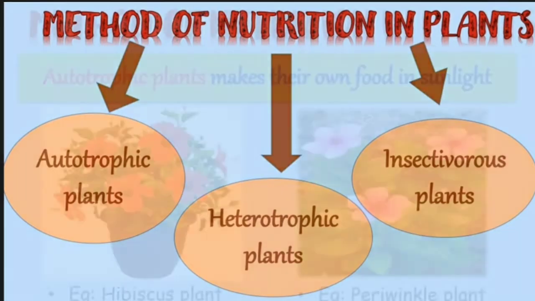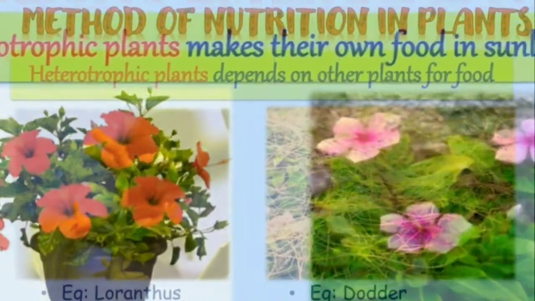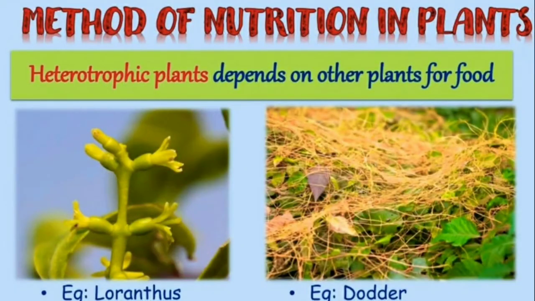So let us first study what are autotrophic plants. These are the plants which make their own food in sunlight. The plants which can make their own food, they prepare their own food with the help of sunlight, are autotrophic plants. For example, hibiscus plant, periwinkle plant, etc. Understood, children? The next type is heterotrophic plants.